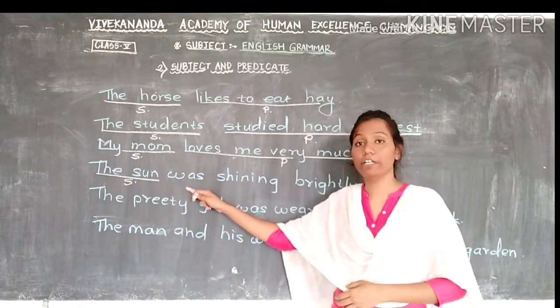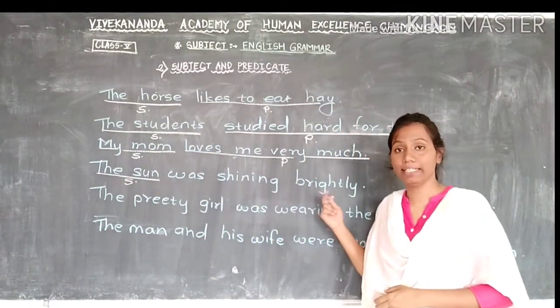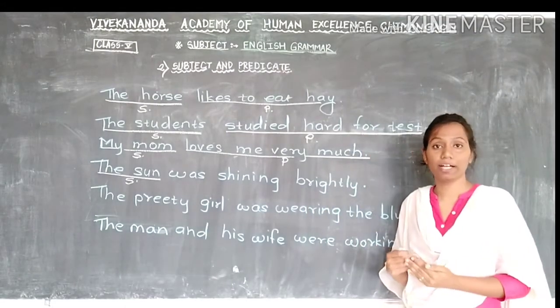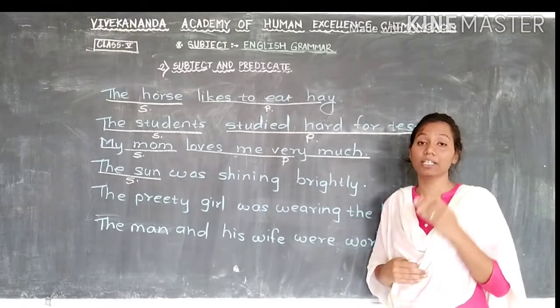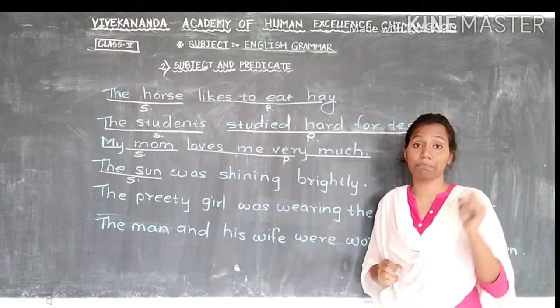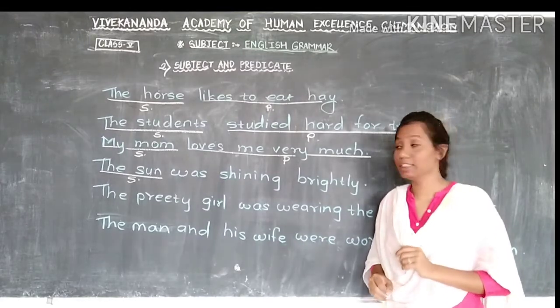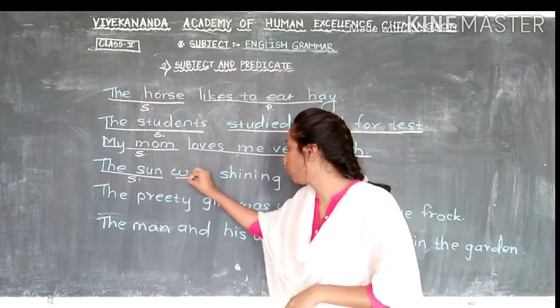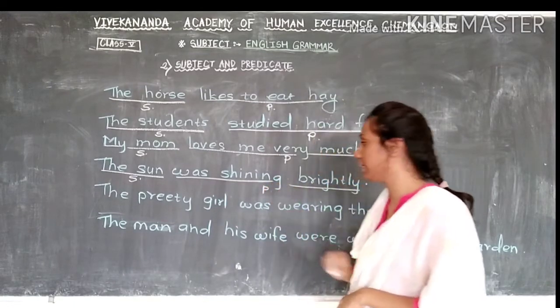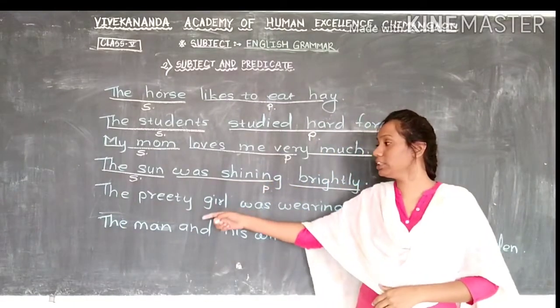And the remaining part, was shining brightly. This part of the sentence gives information about the subject, tells us about the subject. So this is the predicate. So was shining brightly, this is the predicate. Okay. The next one.